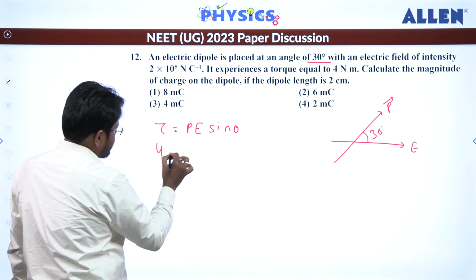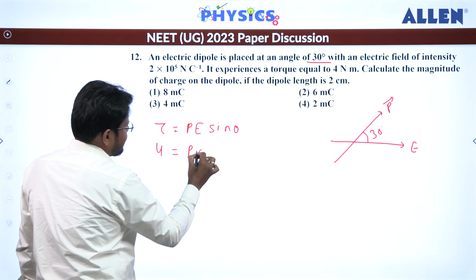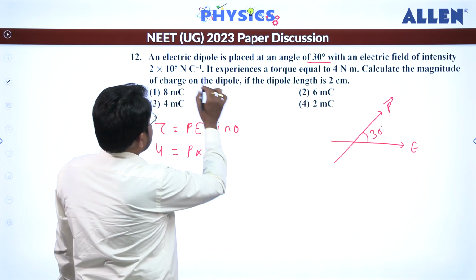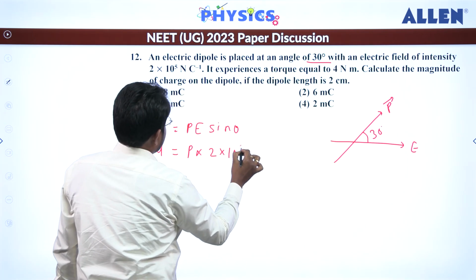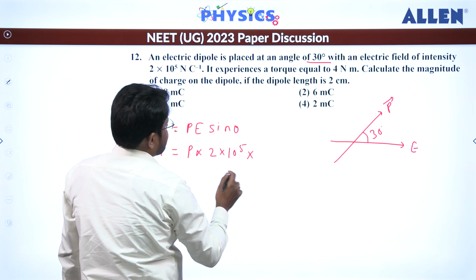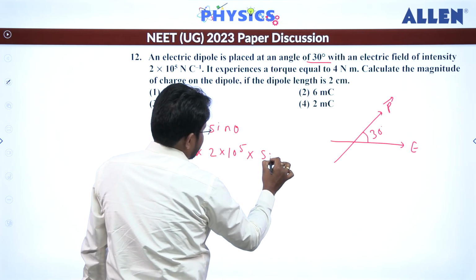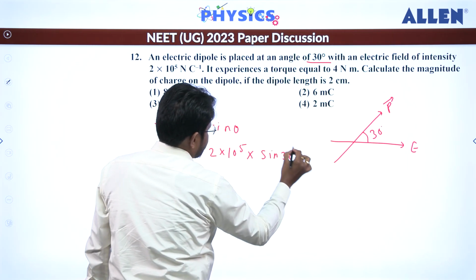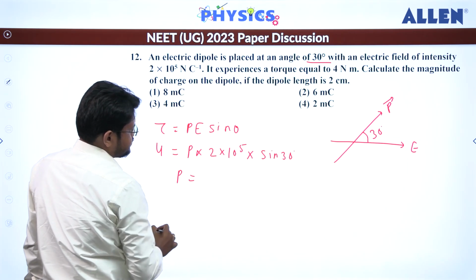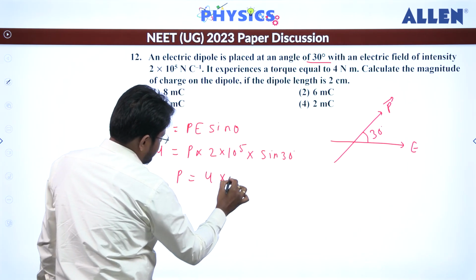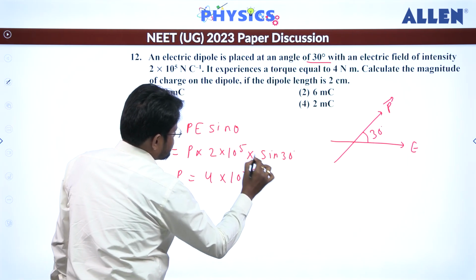Torque is 4, electric field is given to us as 2 into 10 to the power 5, sin theta, that means sin 30 degree. Sin 30 degree is 1 by 2. So from here we are getting P as 4 into 10 to the power minus 5.